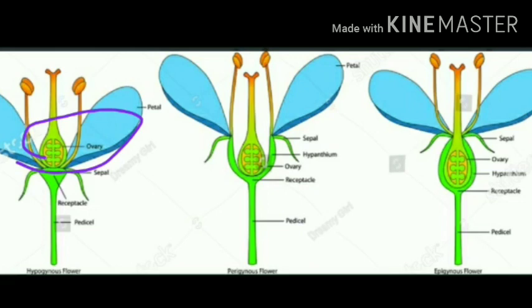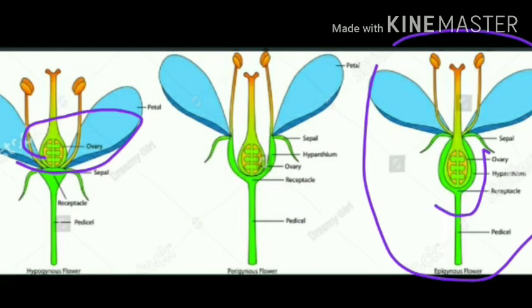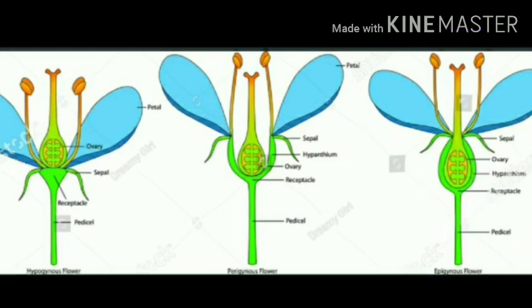Whereas in the case of an epigenous flower, have a look here, the gynoecium is inferior. An epigenous flower is also said to be an inferior flower, where the ovary is present inside the thalamus. This is the thalamus, just covering the outside. If the fruit develops like this, then we can say it is a false fruit. So there is a difference between true fruit and false fruit.